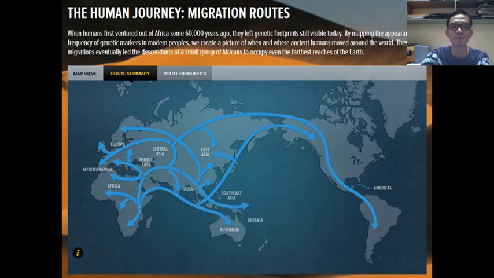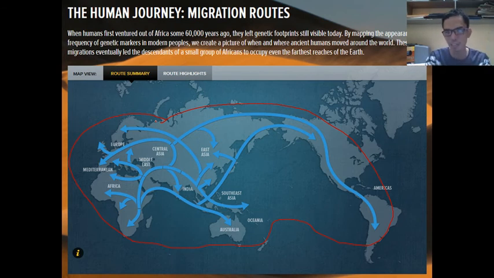A very good example of gene flow is human migration. So you know it already? Human migration is technically, literally the movement of genes.